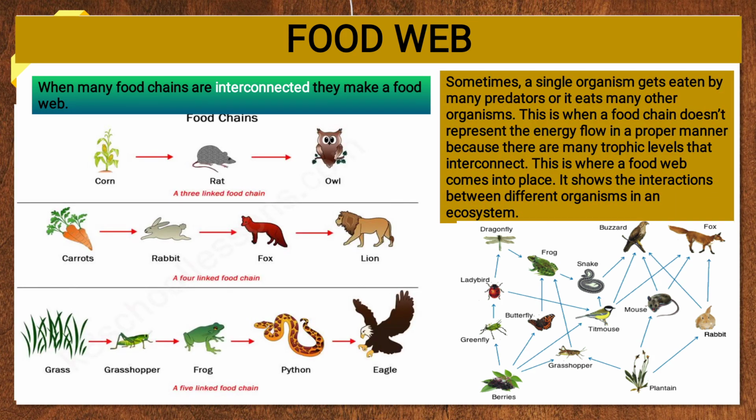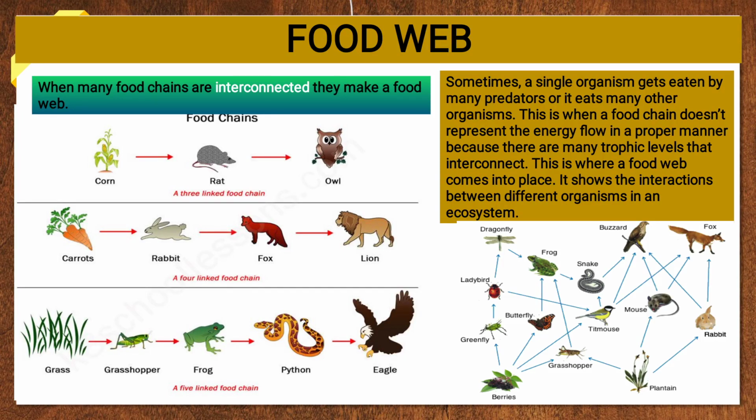Sometimes a single organism gets eaten by many predators. Like see, berries are eaten by greenfly also. They are eaten by butterfly also, by titmice also, by grasshopper also. So many predators. Now this is when a food chain doesn't represent the energy flow in a proper manner, not in a straight manner but in a puzzle way. That is known as a food web.